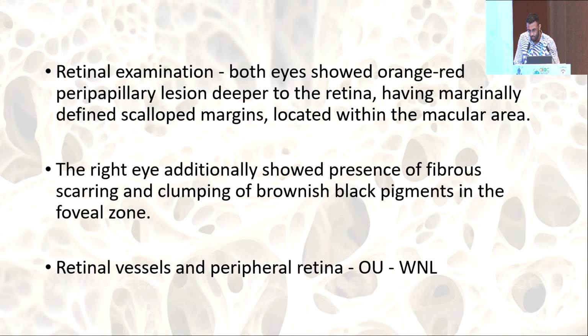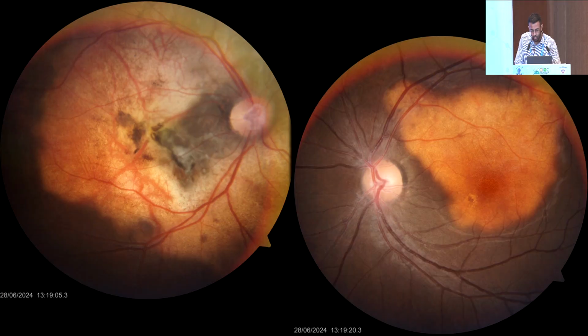On retinal examination, both eyes showed orange-red peripapillary lesions deeper to the retina with marginally defined scalloped margins located within the macular area. The right eye additionally showed presence of fibrous scarring and clumping of brownish black pigments in the foveal zone. The retinal vessels and the peripheral retina were unremarkable. This is the fundus photograph of both the eyes.